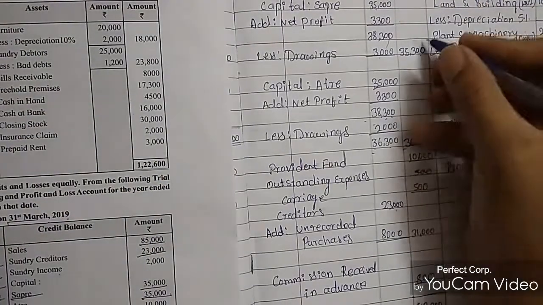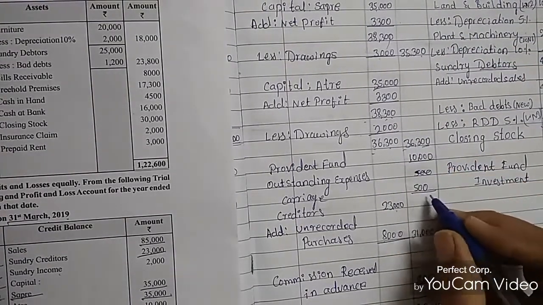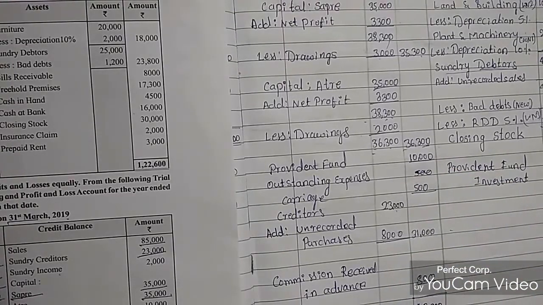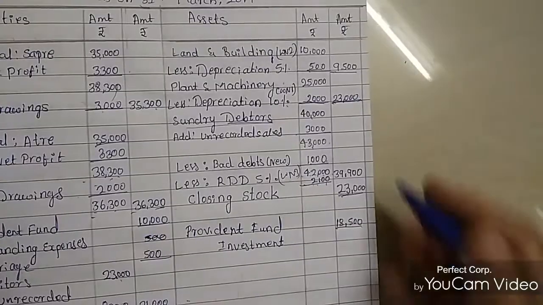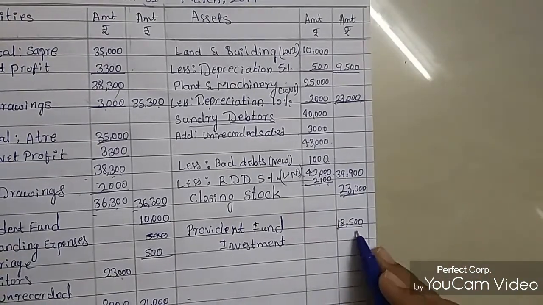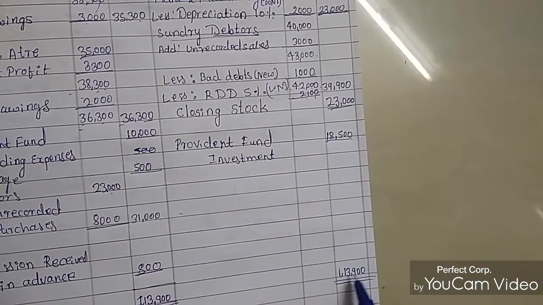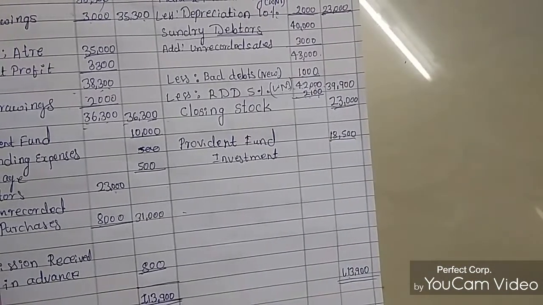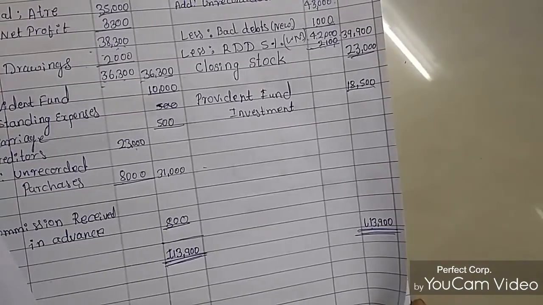Liability side: 35,300 rupees plus 36,300 rupees, 10,000 and 500 rupees, 31,000 and 8,000 rupees. So it totally becomes 1,13,900 rupees. Asset side: 95,000 plus 23,000 and 39,900 plus 23,000 rupees and 18,500 rupees, so it is 1,13,900 rupees. Both sides' amounts are coming equally, so the problem is correct.